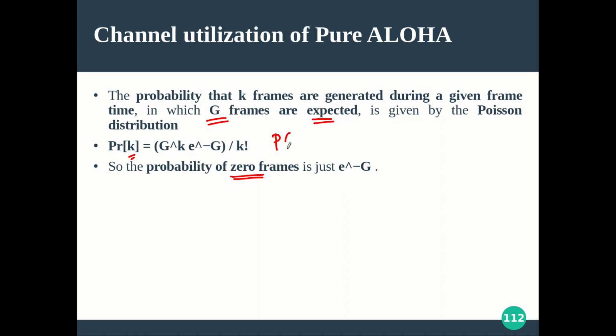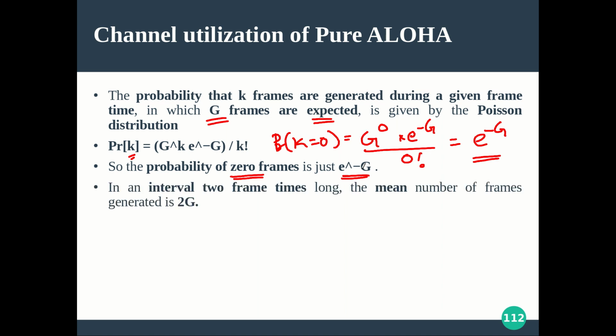What is the probability that k is equal to 0? It will be g raised to 0 into e raised to minus g divided by 0 factorial. Now something raised to 0 is 1, e raised to minus g remains e raised to minus g, and 0 factorial is 1 again. So it is e raised to minus g. This is where you are going to get a success. Now in an interval 2 frame times long, the mean number of frames will be